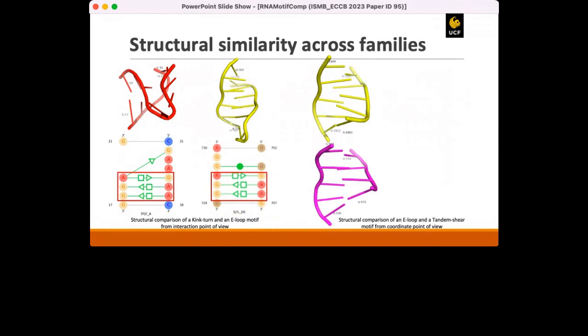and the magenta instance from the tandem shear motif family have a similar shape, which is visible in the superimposition figure here. So these two examples prove that there exists structural similarity across motif families from both their interaction and shapes point of view. So we have used the dataset of 360 internal loop motifs from 11 well-known families to analyze their similarities and designed RNAMotifComp to identify similar families based on some particular criteria.